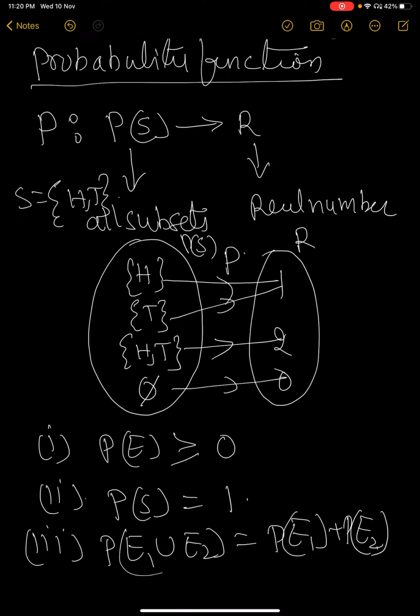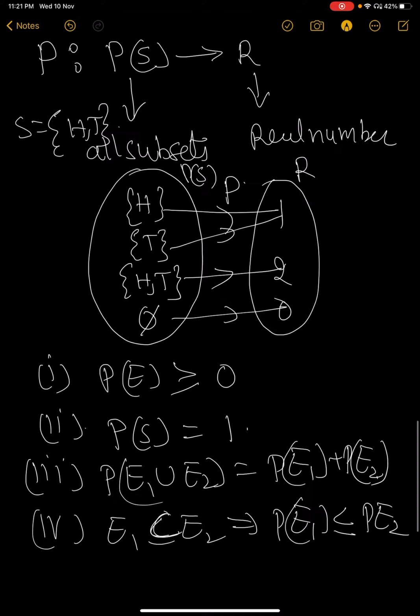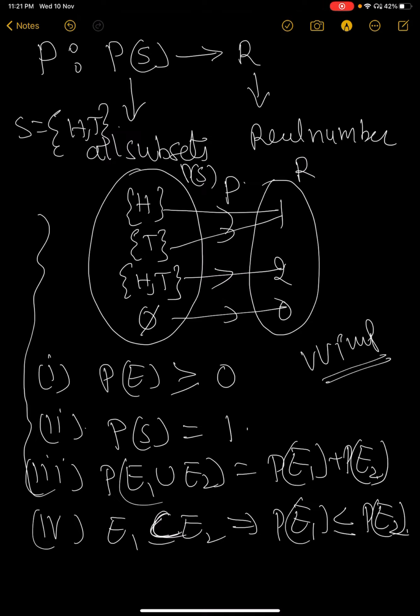This is from the probability function. And the fourth one is E1 less than or equal to E2, it gives probability of E1 less than or equal to probability of E2. Suppose E1 is a subset of E2, then also we will write like this. This is very important. That is, the probability function is very important to write the addition theorem and to solve the addition theorem. This is very important to us.